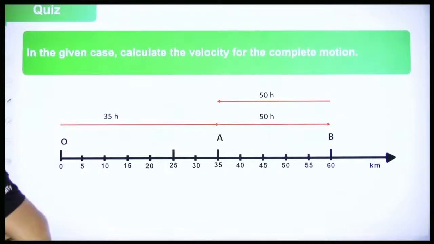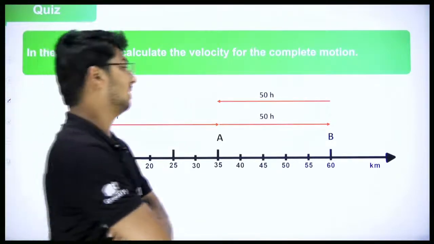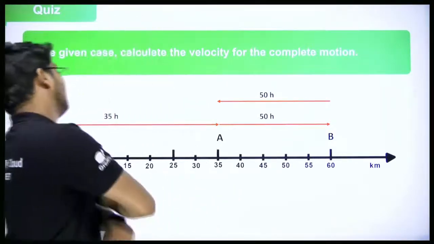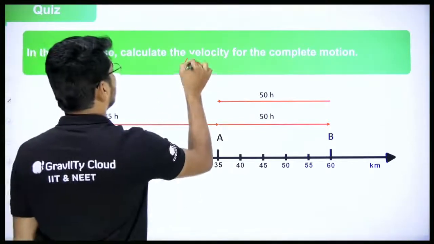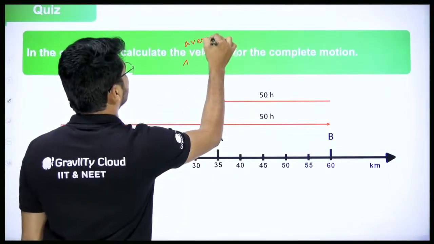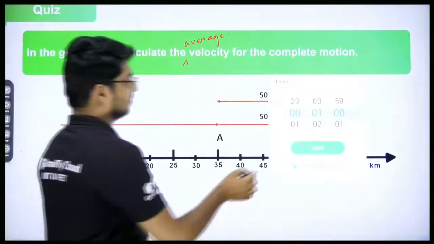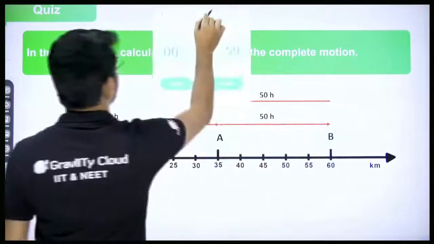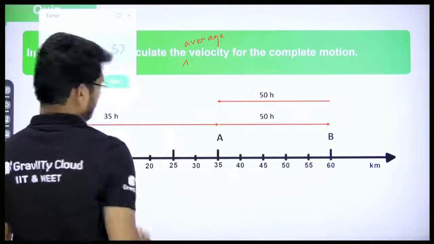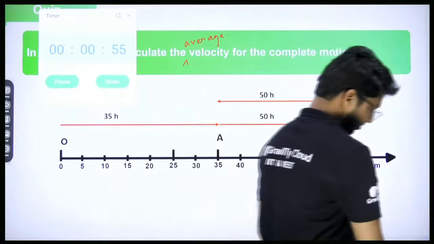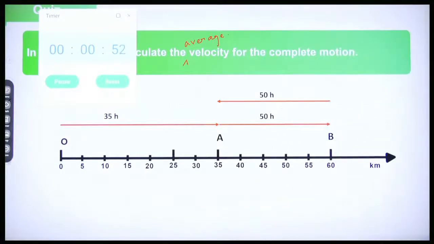So in the given case, calculate the velocity for the complete motion. Now when I am saying the complete motion, which velocity do you have to take? You have to take average velocity. Yes or no? So I'll give you 1 minute of time. Calculate the average velocity. Please do it. The clue is to find out total displacement and then find out total time and divide them, you'll get the answer.